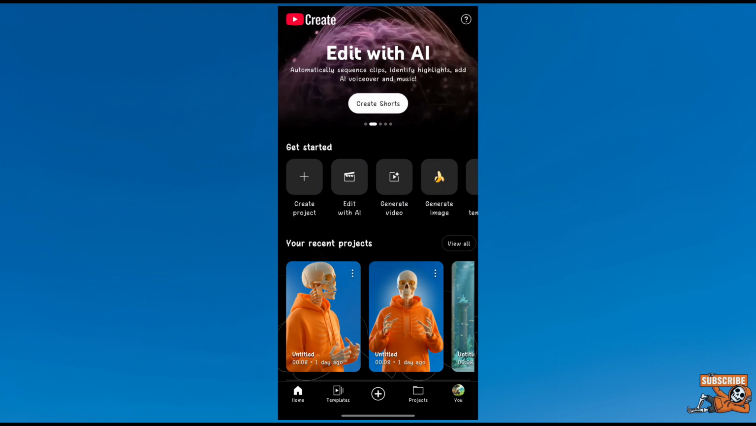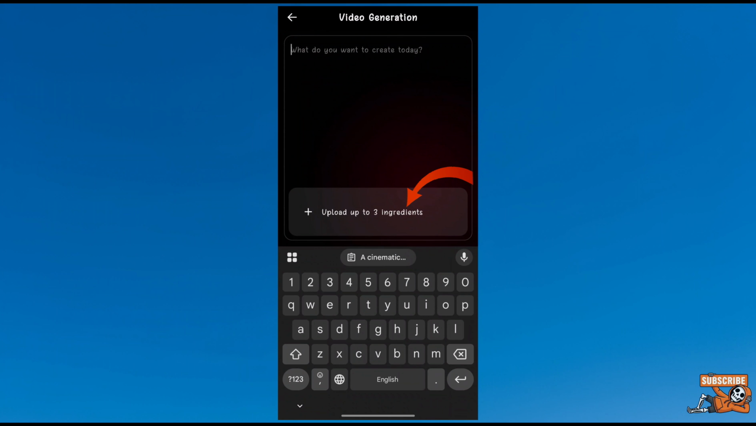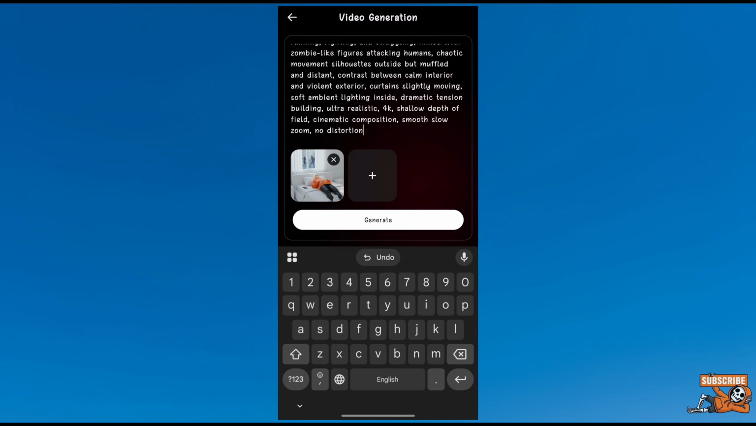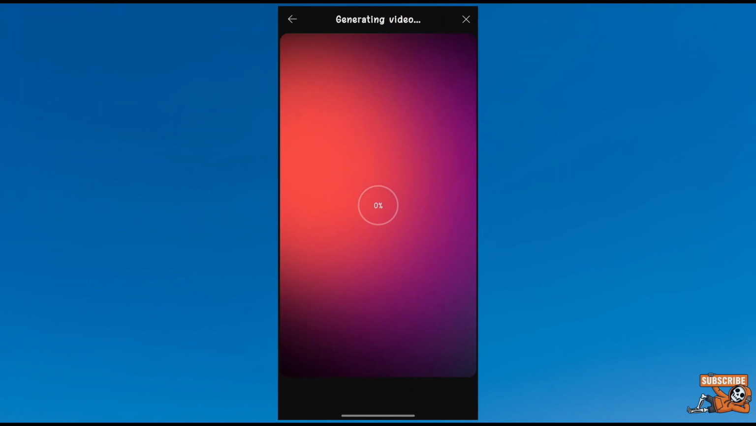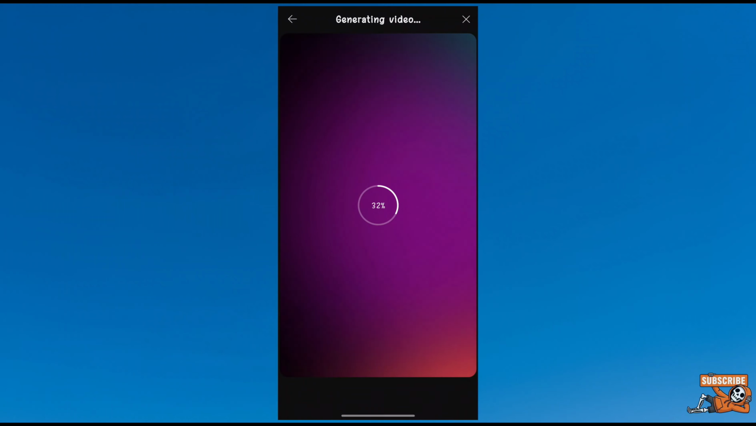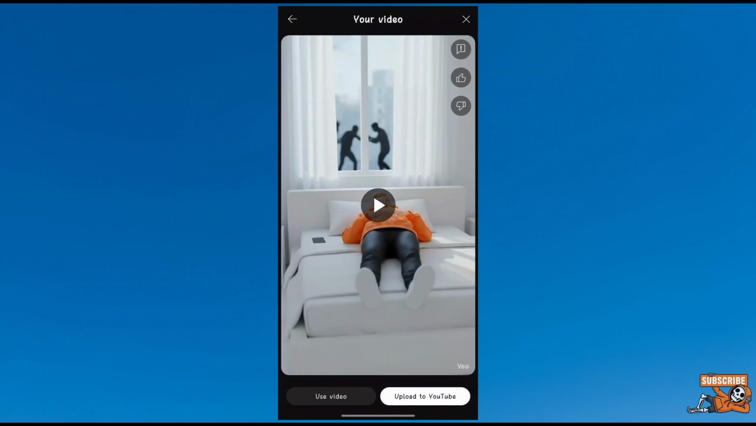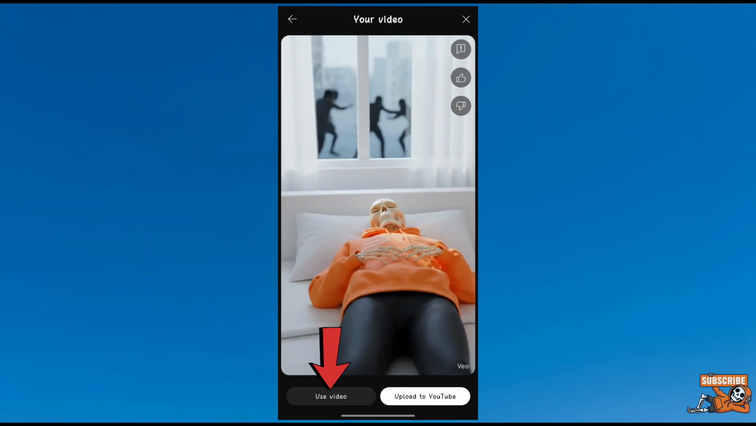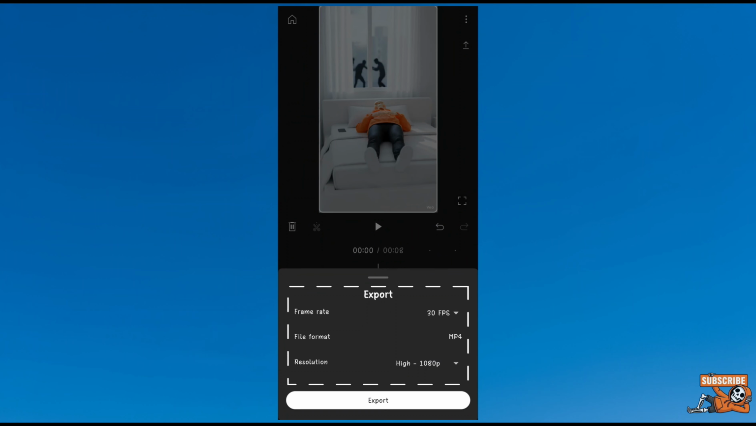Now go to the YT Create app, select Generate Video, then choose your generated image and paste the video prompt that we created from GPT. Wait for a few seconds. And boom, look at the result, how perfect it is. Then tap on the Use Video option and tap on the Download arrow in the top right corner.